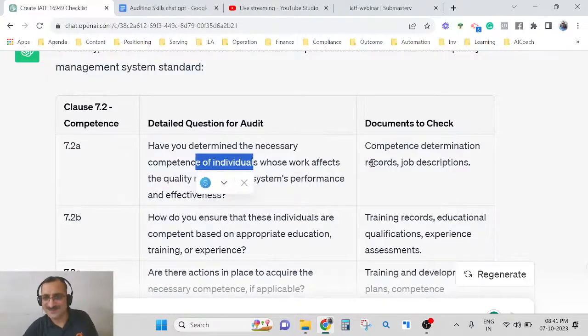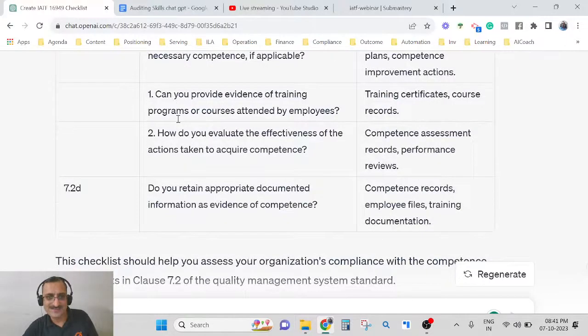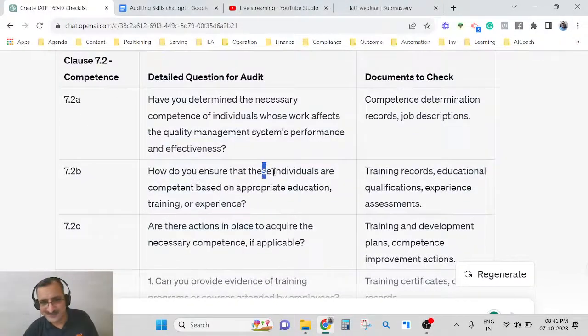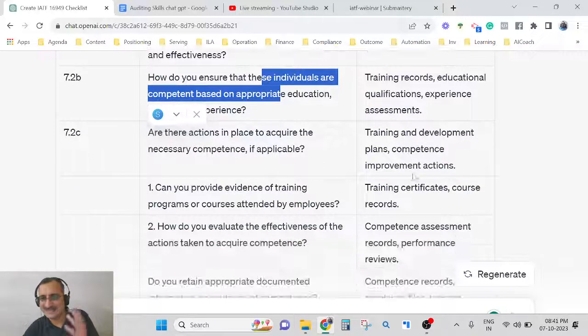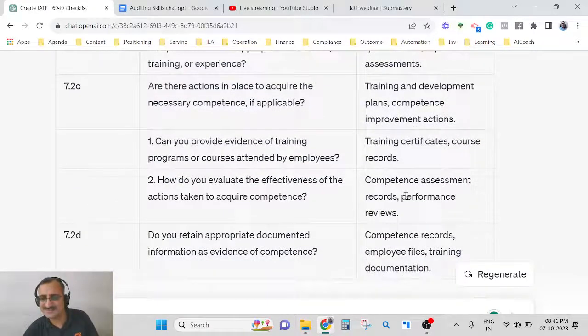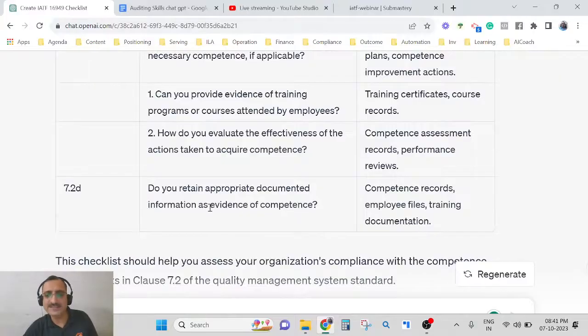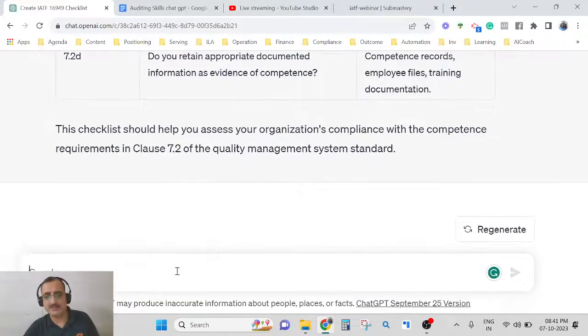So, have you determined necessary competence? This is what you need to do. Have you ensured how individuals are competent, right? And can you see, we need certificates, course records, competence and training documentation, right? Working with ChatGPT and giving it prompts is like how you communicate with Google. Sometimes we want to search something but we don't know the exact words, and we end up wasting so much time, because if you know the words, it becomes easier for us.